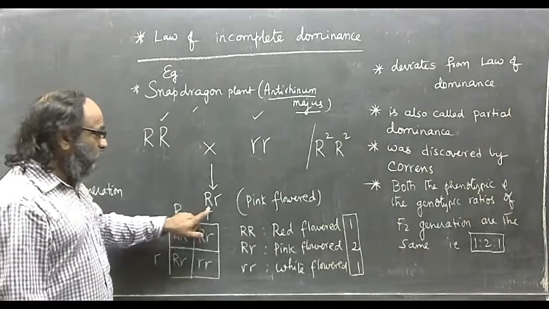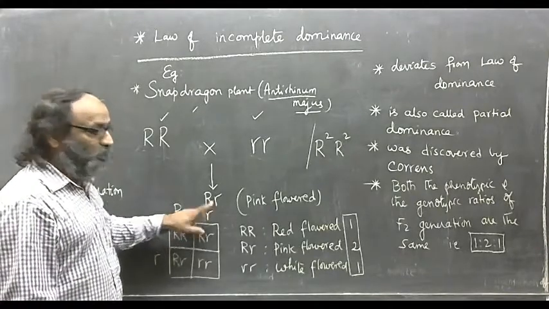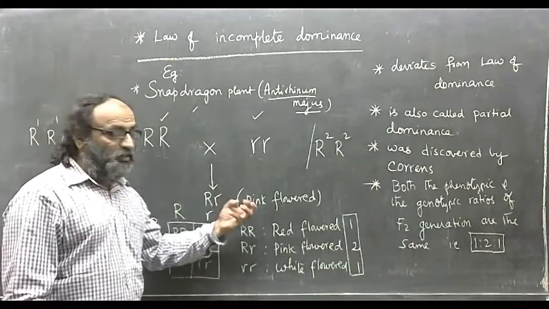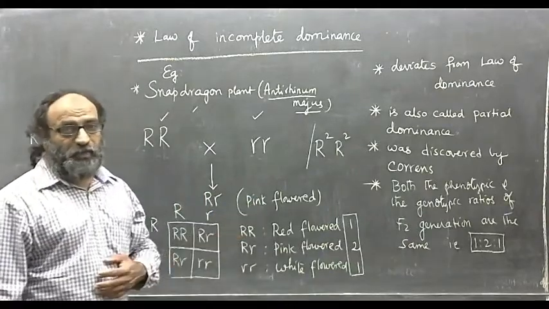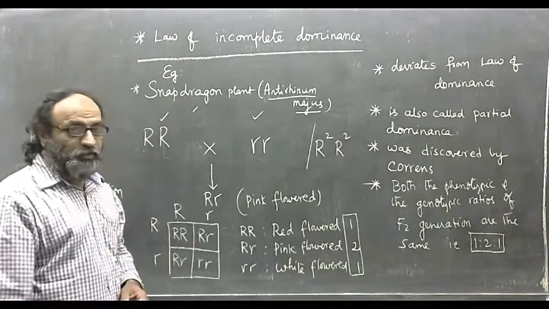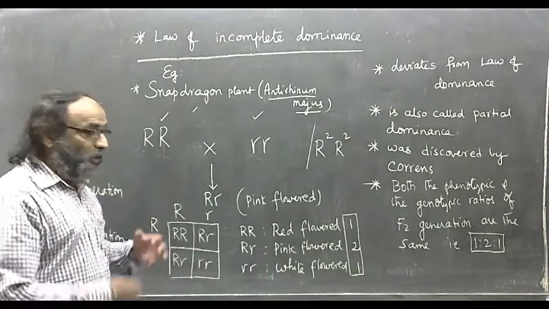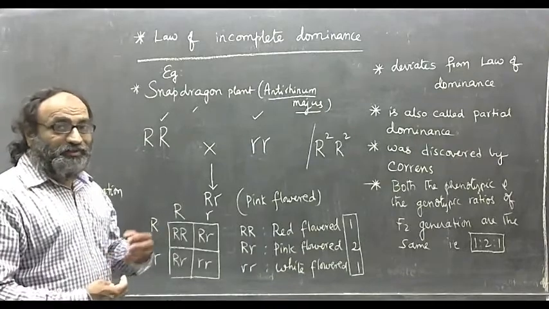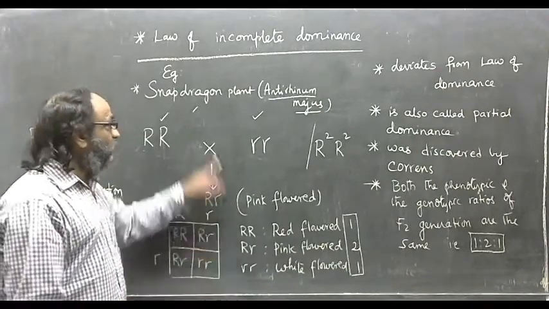In the offspring of F1 generation, we have noticed a pink flowered snapdragon plant. When they are allowed for self-pollination, we have noticed the reoccurrence of parental characters.